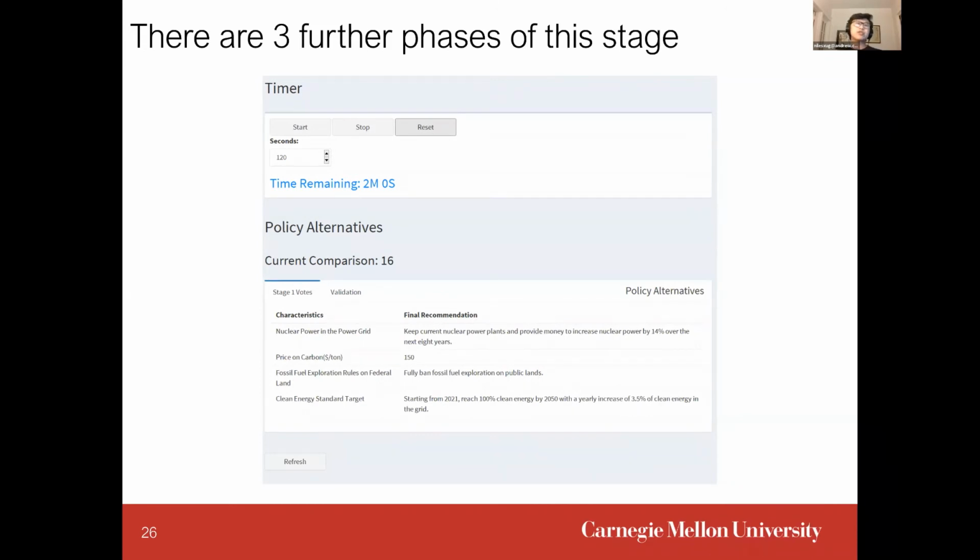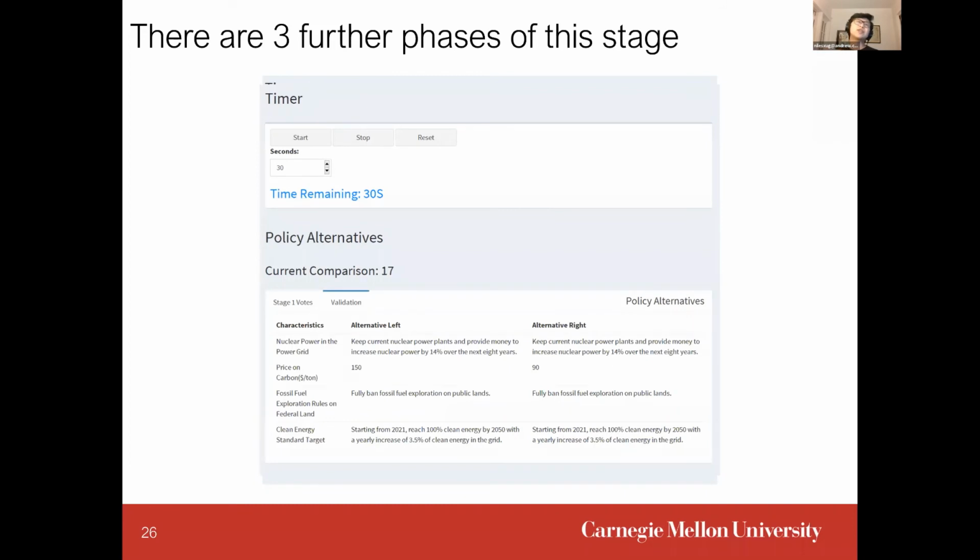Based on the answers for those 15 comparisons and also their individual utility functions, the algorithm then attempts to make a recommendation to the group. The second phase is that the group members have to discuss this final recommendation and decide on whether they are willing to accept it or not. The basis of acceptance is that this represents what's best for the group based on the discussions they've had and also their own individual preferences.